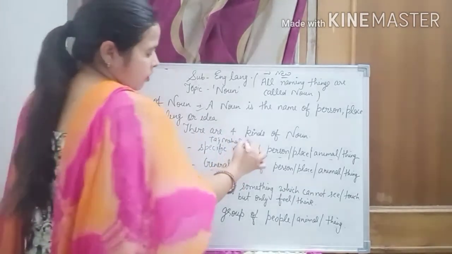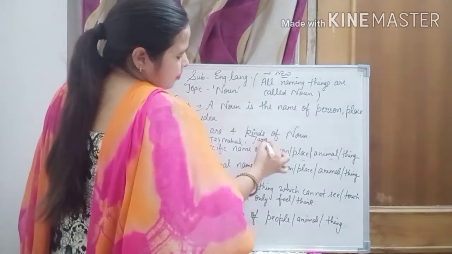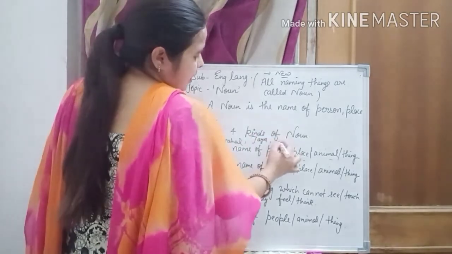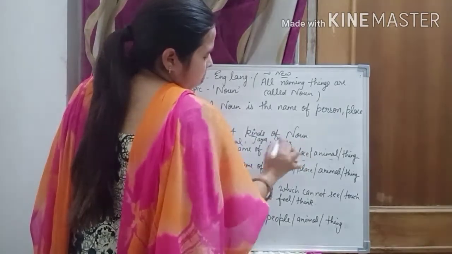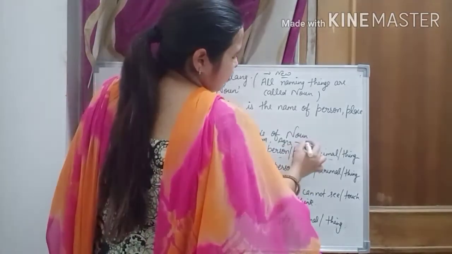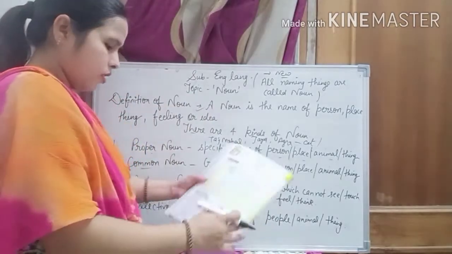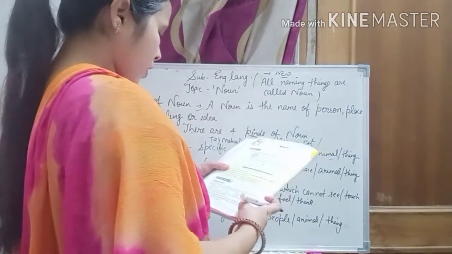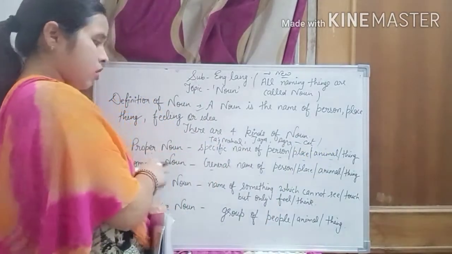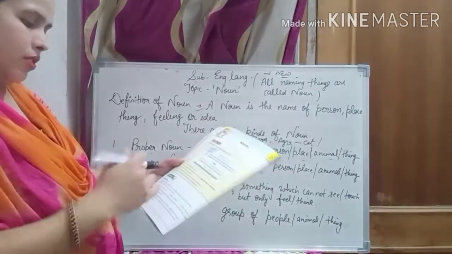Specific, Jaya, anybody's name. City name, Agra. Anything, animal, cat. So these are the proper nouns.